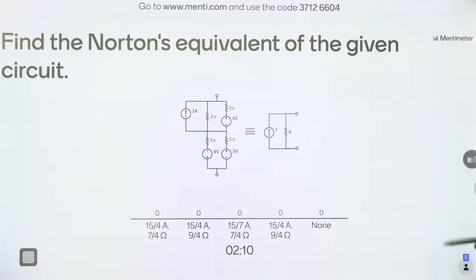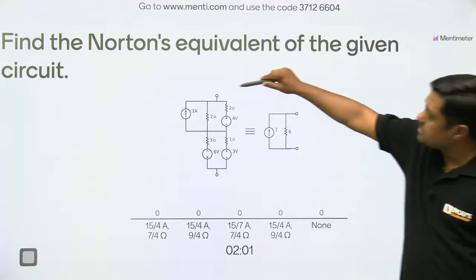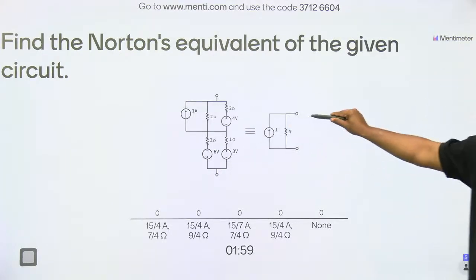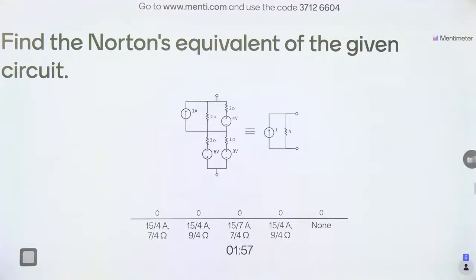To find the value of the R equivalent, the voltage source will act as a short circuit and the current source will act as what? Open circuit. In this way we can find the R equivalent across these two terminals. This is the first terminal, this is the second terminal, and you can find the value here, right?